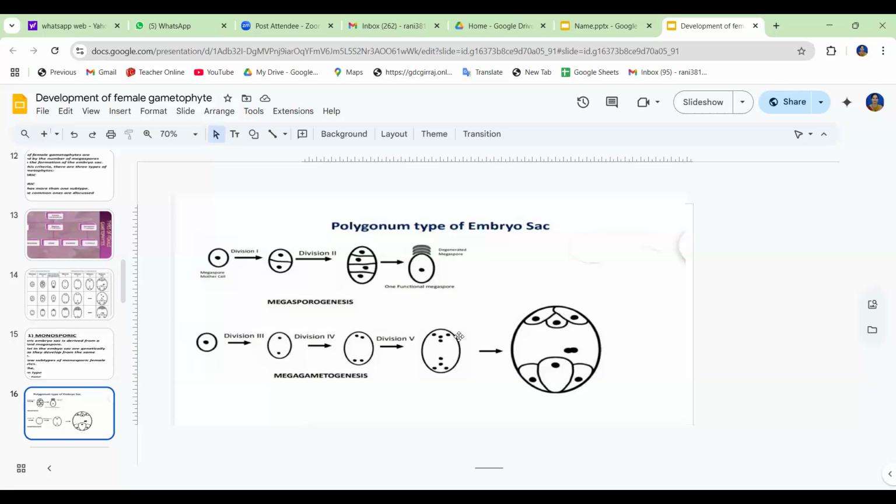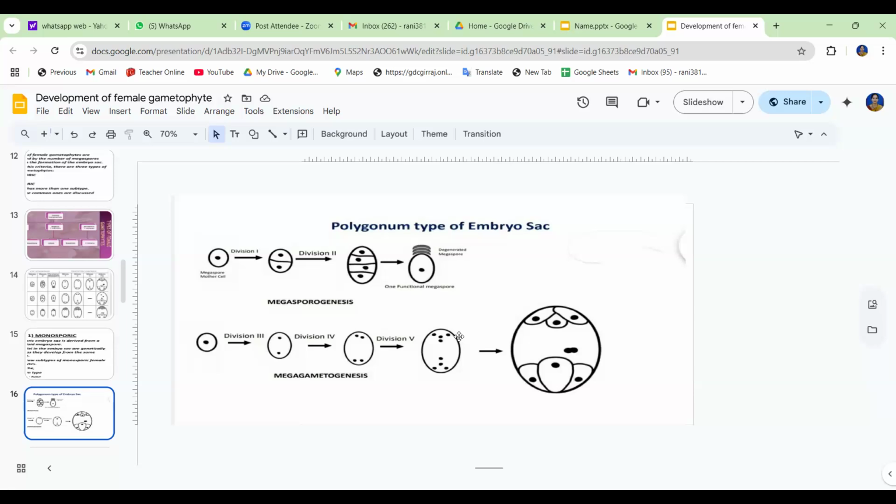So in the 8 nuclei, 4 are at each end. The female gametophyte, the embryo sac, increases in size. Now 1 nucleus from each pole passes inwards and the 2 polar nuclei fuse together somewhere in the middle of the embryo sac, forming the secondary nucleus, which is 2n.